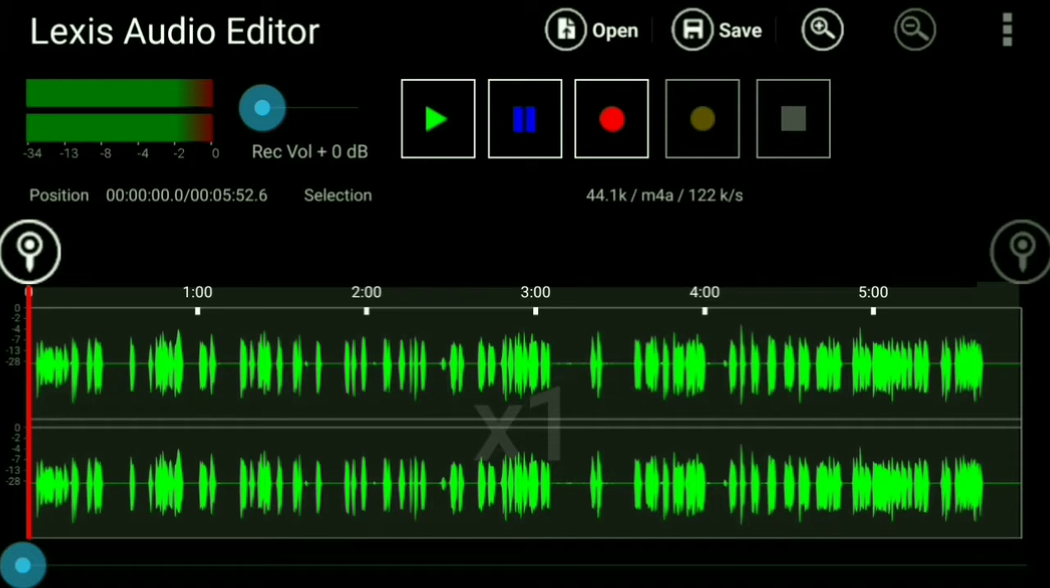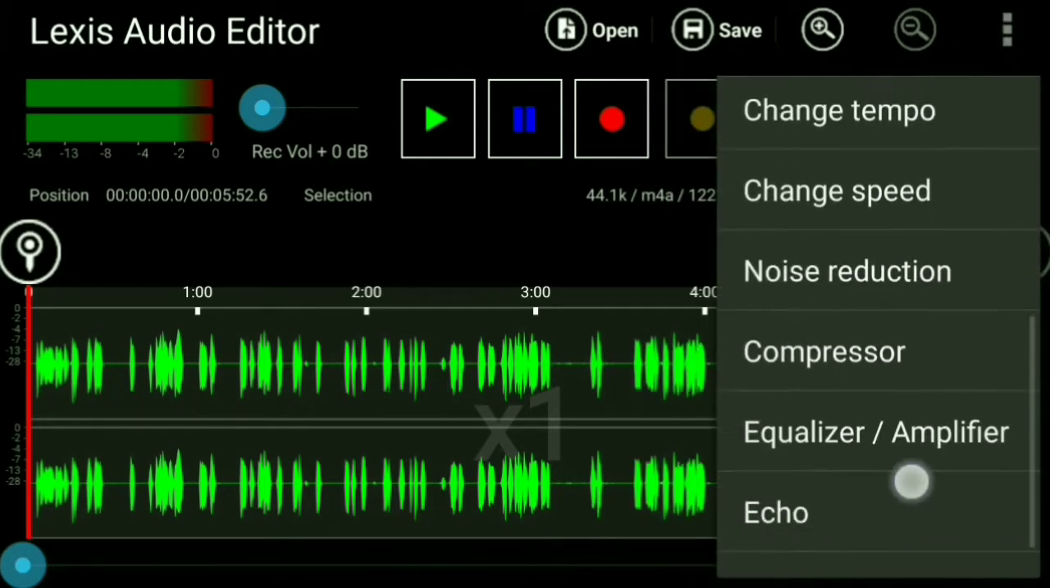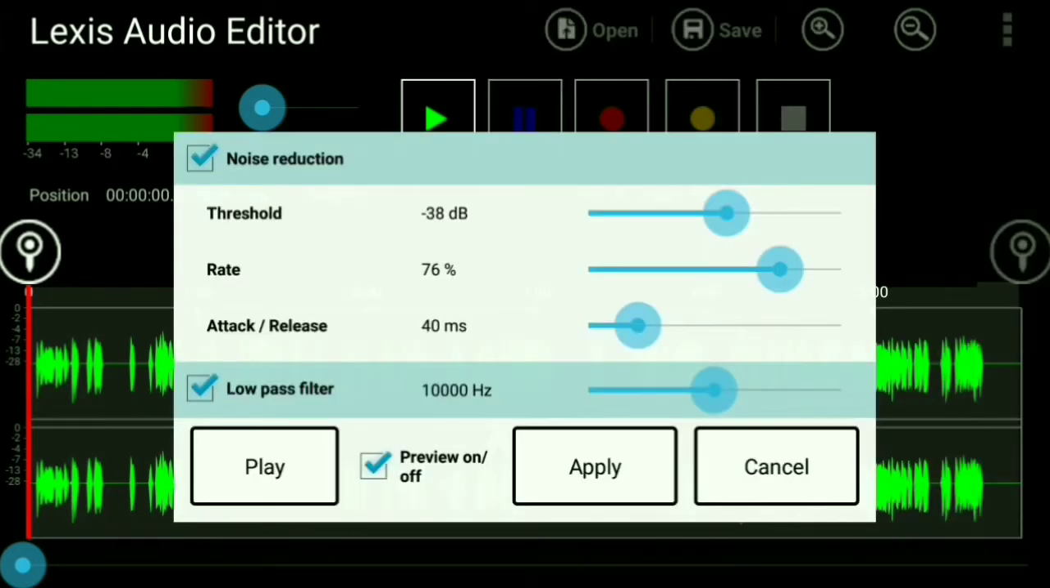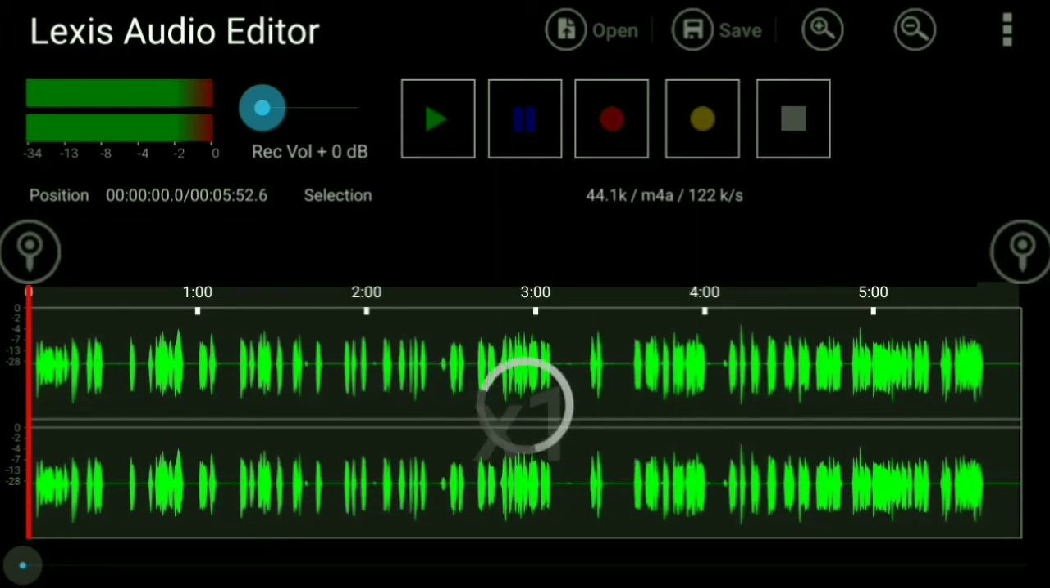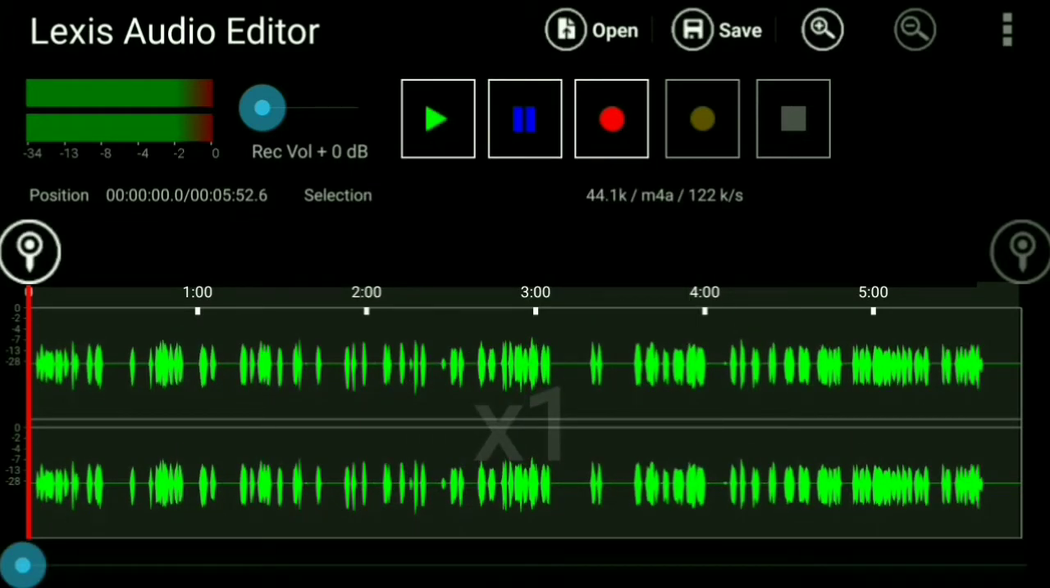Now to edit the file, click on three dots, FX, and select noise reduction. Remember guys, you have to set the same settings displayed here. Copy the settings. Set the threshold to -38 dB and rate to 76%. Leave the other settings as they are. Click on apply. You can see the difference now.